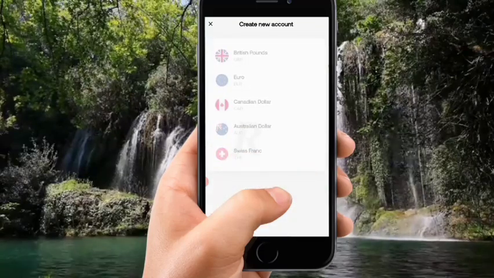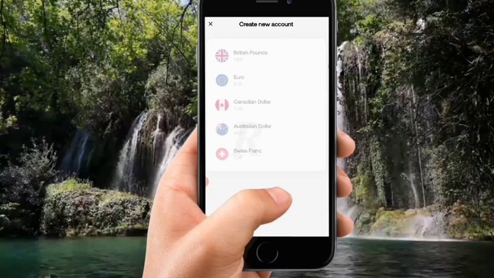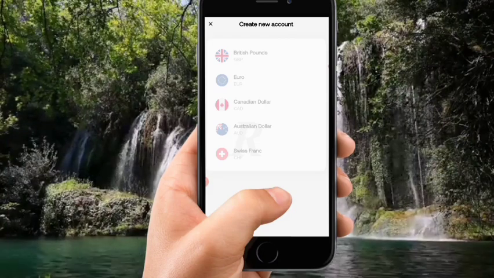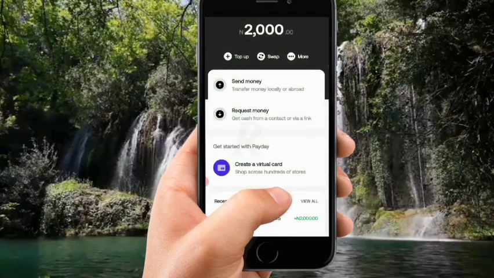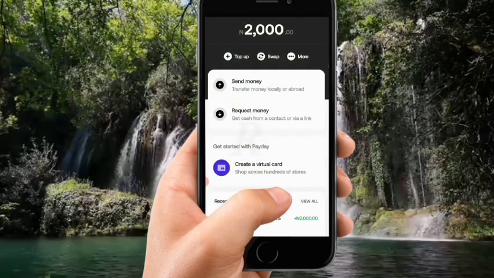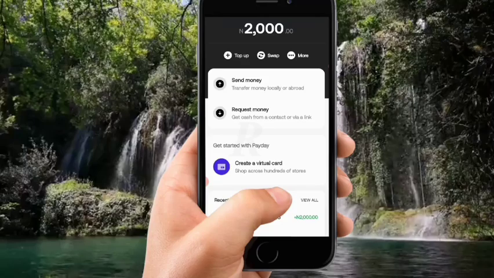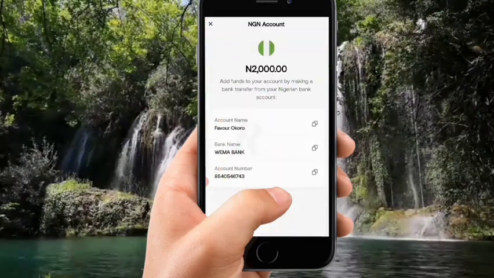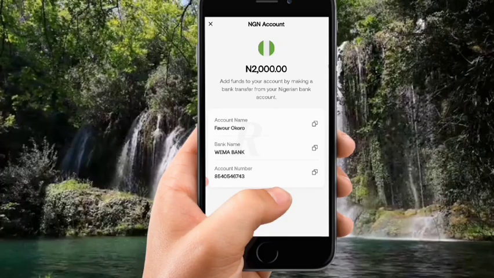Now go back to your account and click on the top up option right now, and you'll see that plus button, that's top up. I'm going to click on top up, and if you check below there, you will see that it creates new accounts. That is where I created the account from. So when I click on create a new account, you choose the currency that you want with that, dollar, naira or pounds, and they will give you an account. We have got an account.